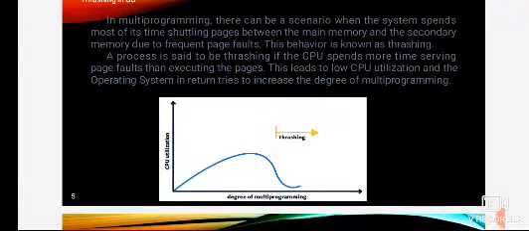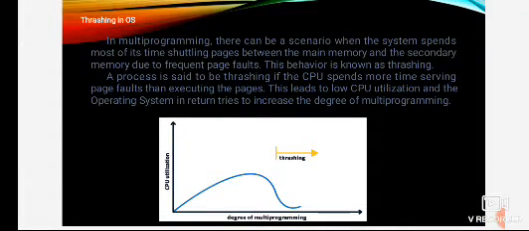The next topic is thrashing in operating systems. In multiprogramming, there can be scenarios when the system spends most of its time shuttling pages between the main memory and the secondary memory due to frequent page faults. This behavior is also known as thrashing. A process is said to be thrashing if the CPU spends more time serving page faults than executing the pages.